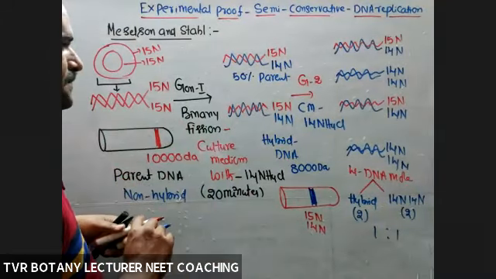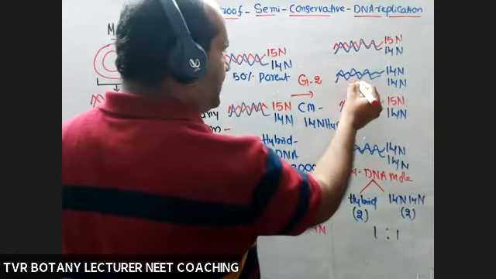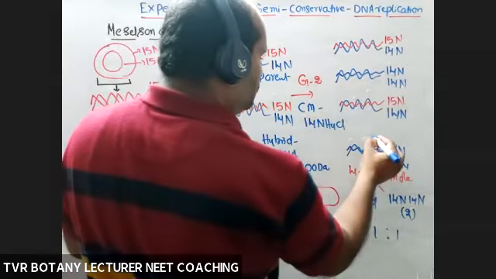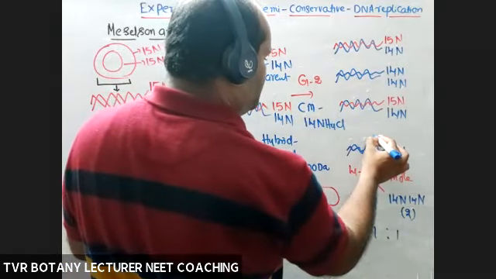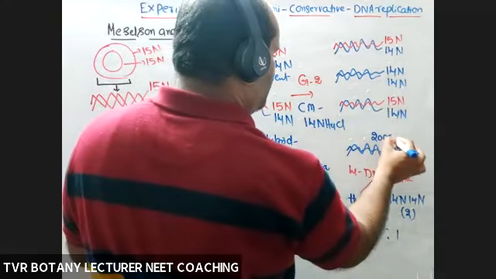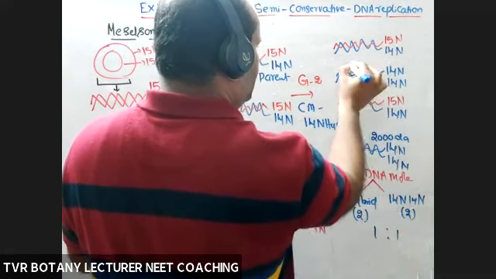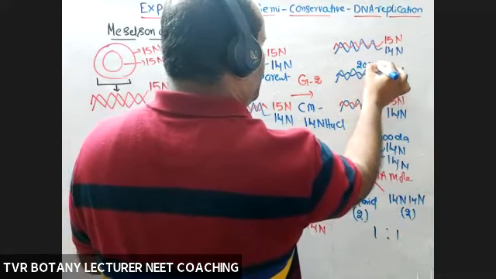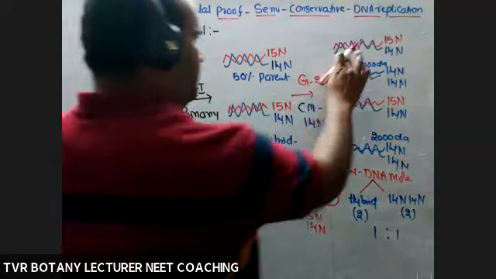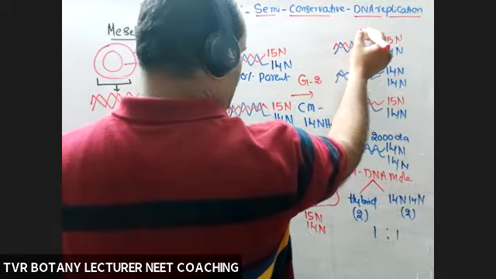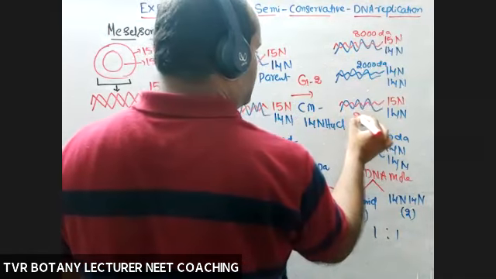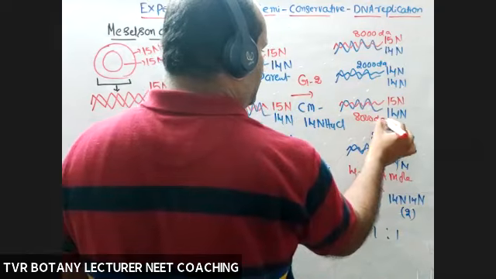Okay, right? And what about the molecular weight of a normal DNA molecule with a lower molecular weight? For example only, its molecular weight is 2000 Daltons. This one also 2000 Daltons. Here the molecular weight is, for example, not the real weight. And what about a hybrid DNA molecule? Hybrid DNA molecule 8000 Daltons. This one also 8000 Daltons.